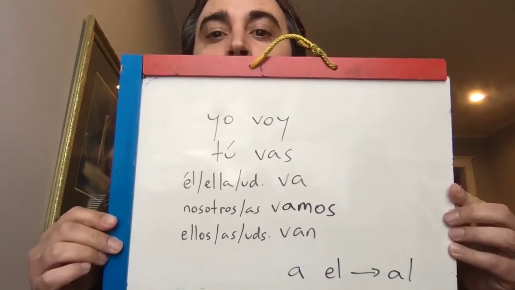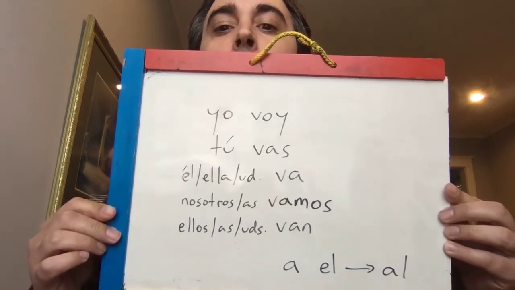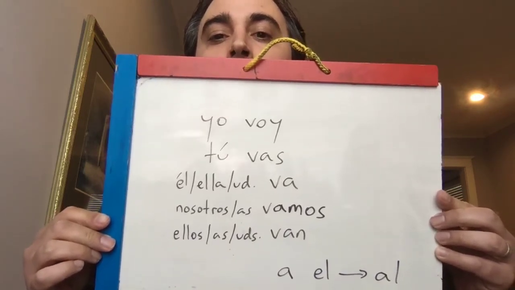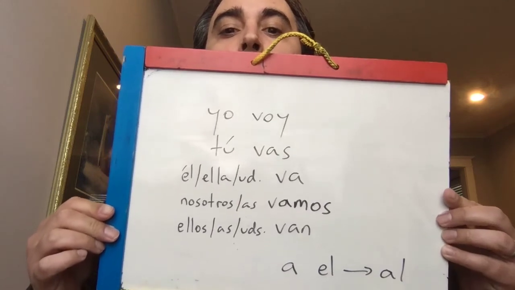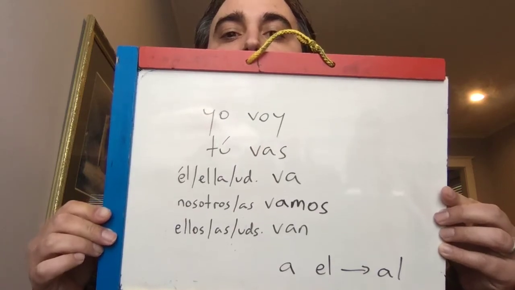and you can repeat after me. Voy, vas, va, vamos, van. Otra vez. Voy, vas, va, vamos, van. Remember also that the verb ir is usually followed by the preposition a, the preposition of direction in Spanish. And anytime a comes into contact with the article el, they merge in the contraction al.